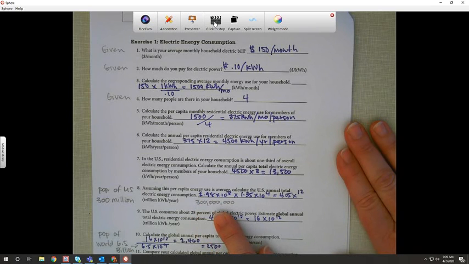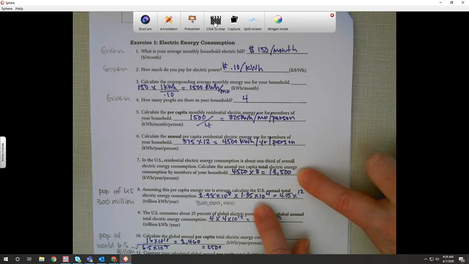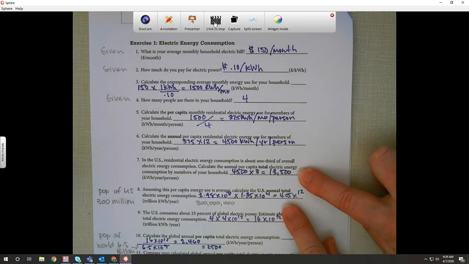I also converted these all to scientific notation, so that we can add them easily, because before this year we couldn't use calculators. So we're going to take 300 million, or we'll take 3 times 1.35 is about 4, and then 8 plus 4. So this number is this one right here. We just took the 13,500, put it into scientific, and then we have 4.05 times 10 to the 12th.